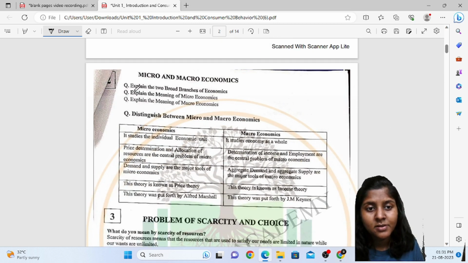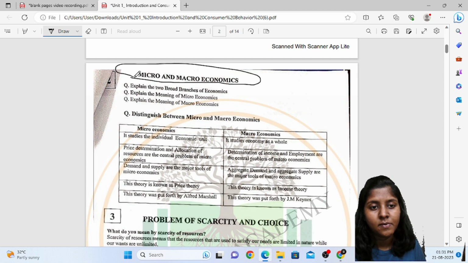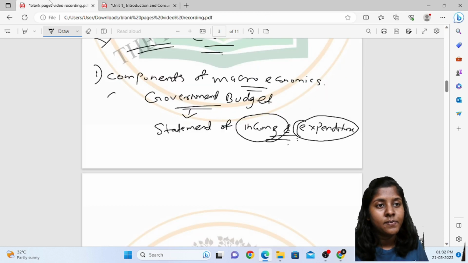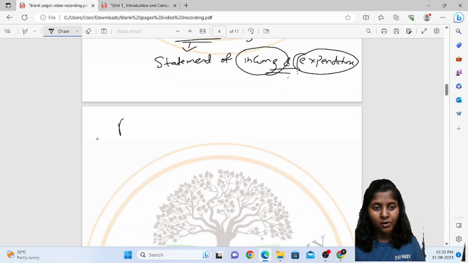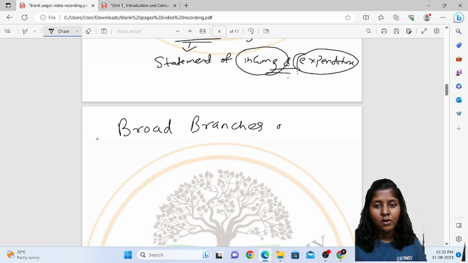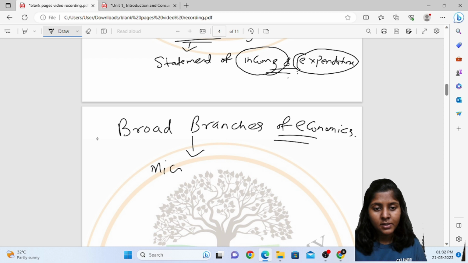Coming to the questions with regards to micro and macroeconomics. The first question asks you to explain the two broad branches of economics. The two broad branches of economics are microeconomics and macroeconomics.